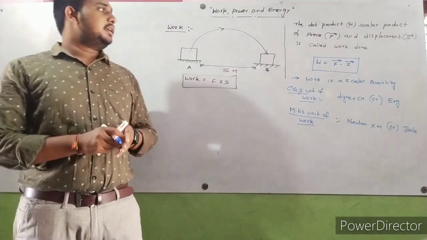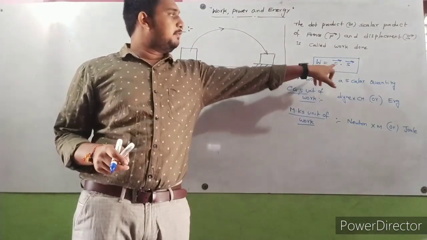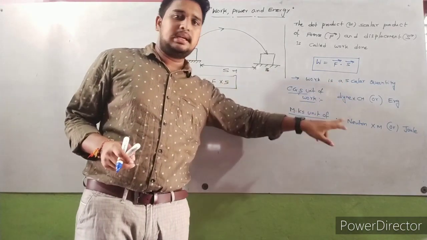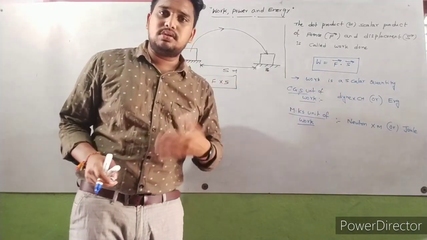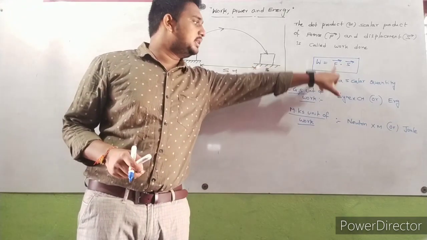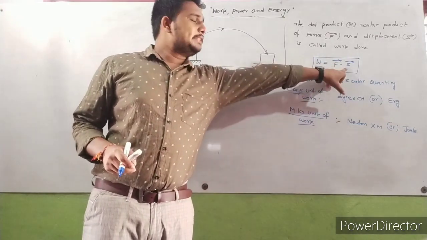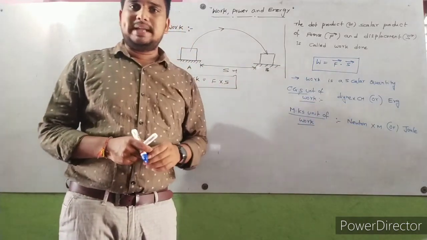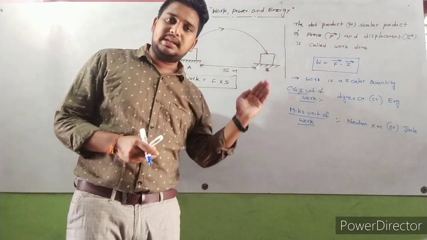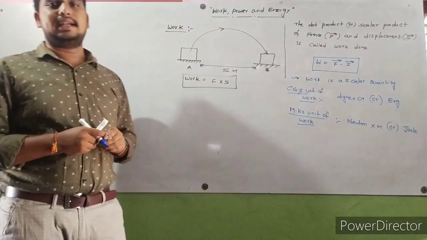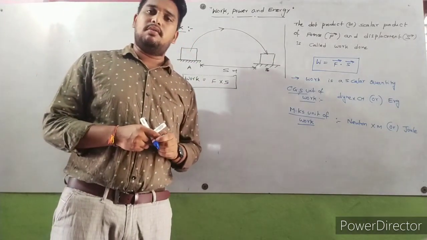Here, how can we write the unit? Force is measured in dyne, displacement is measured in centimeters, then dyne into centimeter is also called erg. Force is measured in the MKS system in Newton, displacement is measured in meter. So Newton into meter is also called joule. So joule and erg are the units of work done.